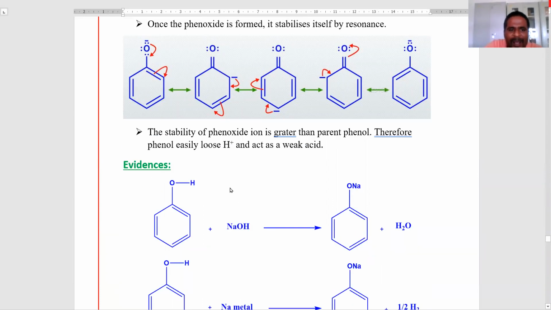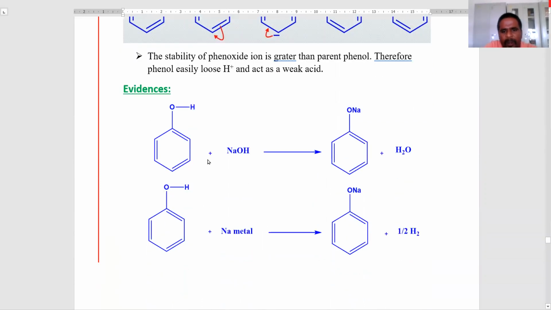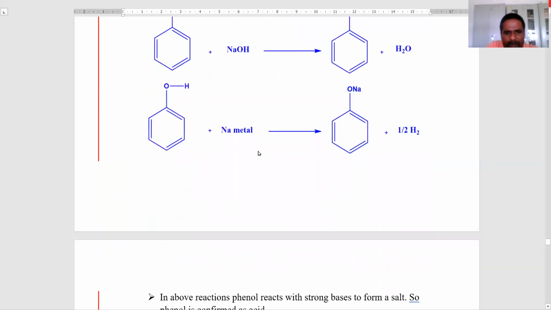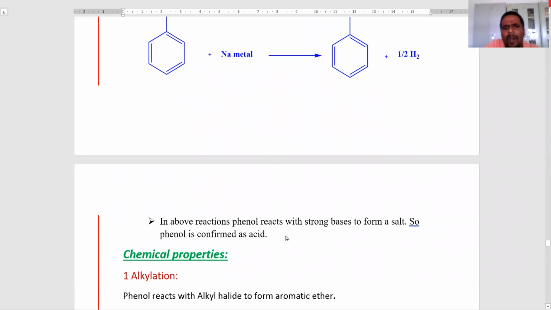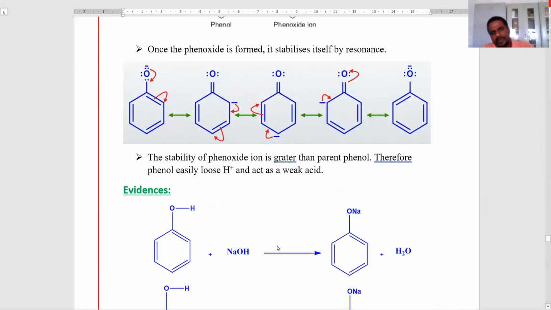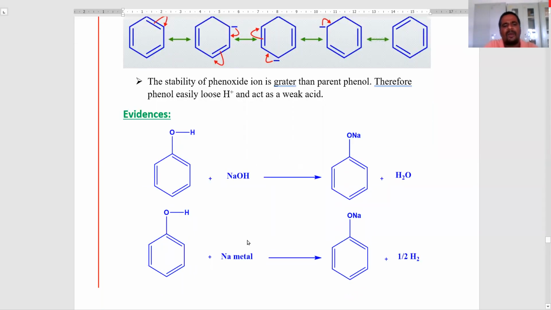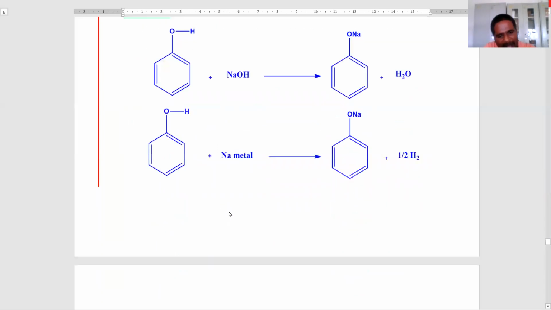So how is it a weak acid? We give one piece of evidence. Phenol reacts with sodium hydroxide and sodium metal to form sodium phenoxide. Phenols react with strong bases. In the above reactions, phenol reacts with strong bases to form salts. Generally, weak acids react with strong bases. So it is confirmed that phenol is a weak acid.